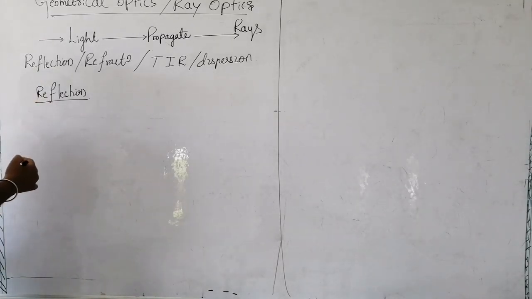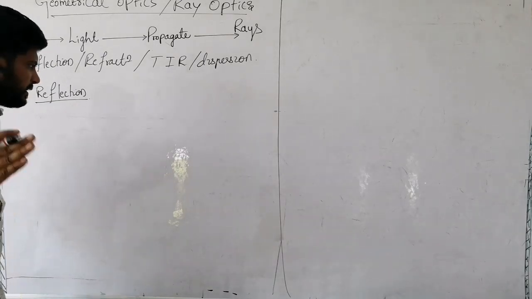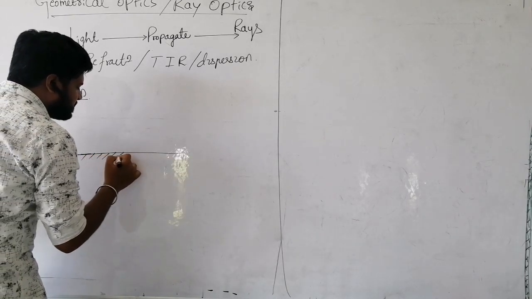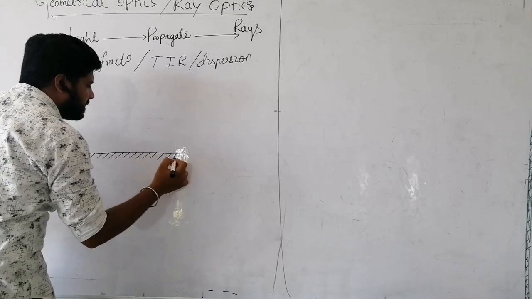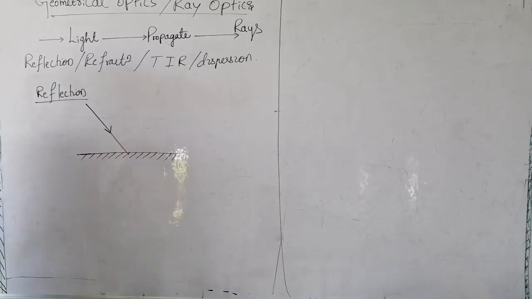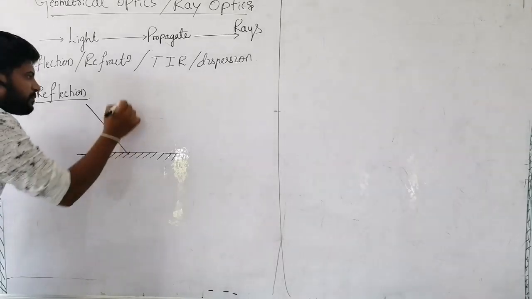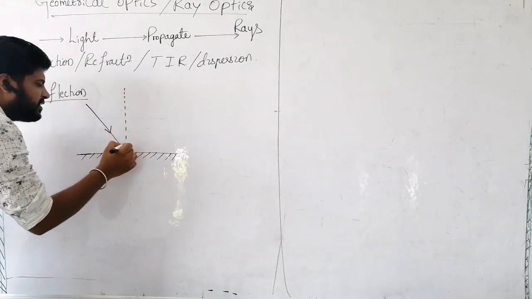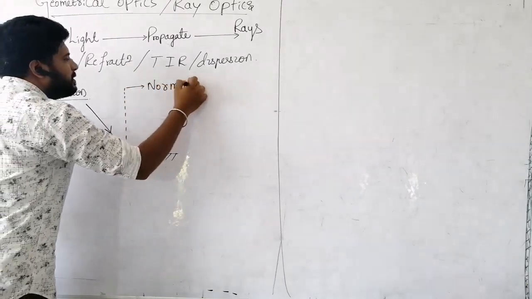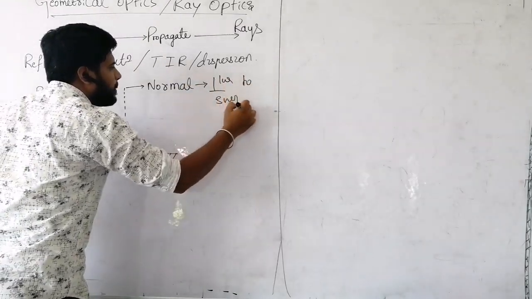To define reflection, a very important thing: before this, we have to define the normal. What is a normal? Consider any surface. I consider this as one surface, which is not transparent. A light ray will come and be incident on it. Now, where does the normal have to be placed? Normal means a line which is perpendicular to the surface. It is always perpendicular to the surface.